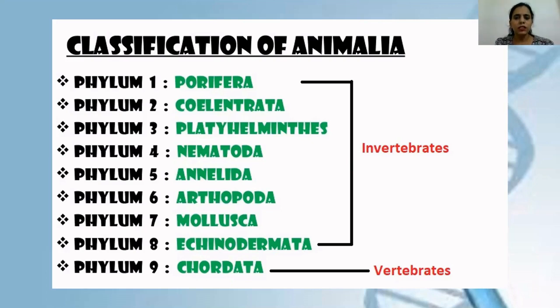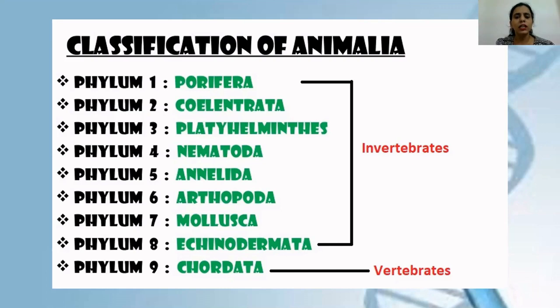Now, what is the difference between invertebrates and vertebrates? As you've already studied in your lower classes, you know the basic difference. In invertebrates, the internal skeleton, or you can say the backbone, is absent. So all these organisms, which come in these 8 phyla, don't have any internal skeleton or backbone.